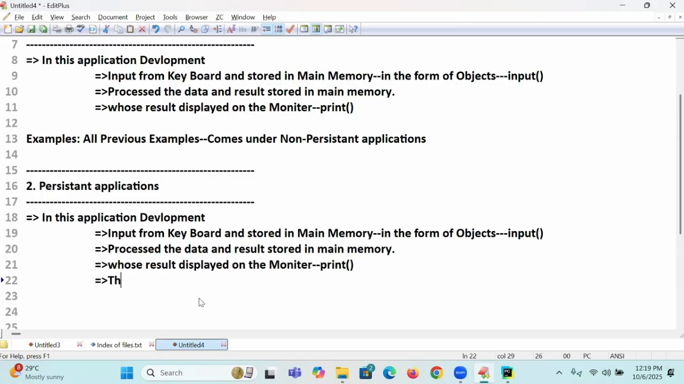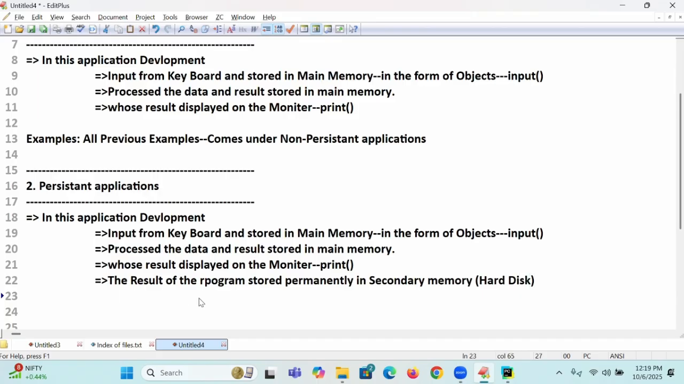The result of the program, I am writing newly: result of the program stored permanently in two places. Stored permanently in secondary memory. Secondary memory is nothing but, as I said in the beginning, the types of memories are secondary memory and main memory. This is nothing but what? Hard disk. In the form of what? Files. In the form of files.